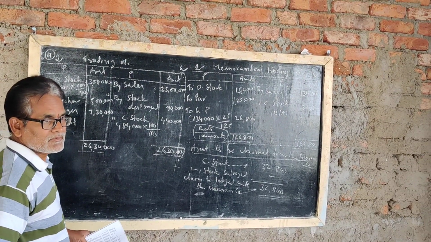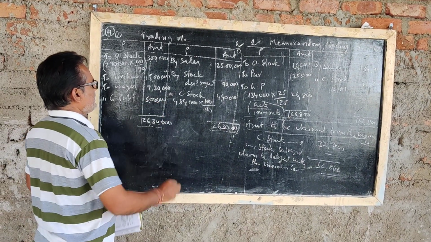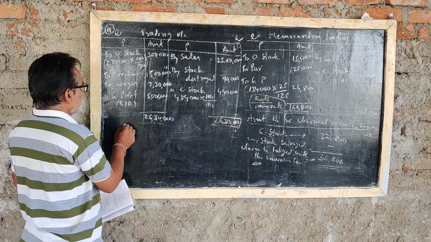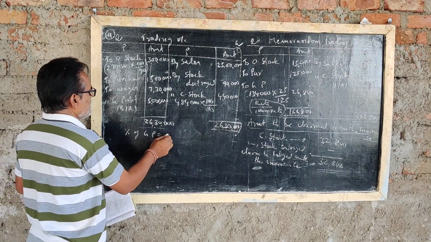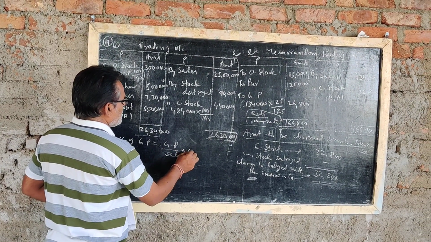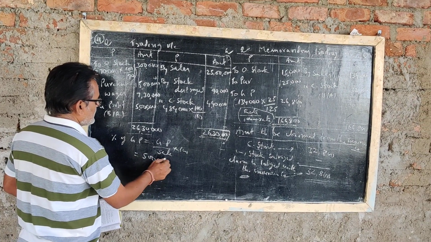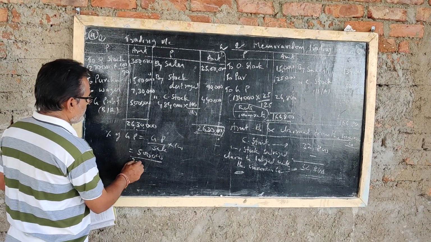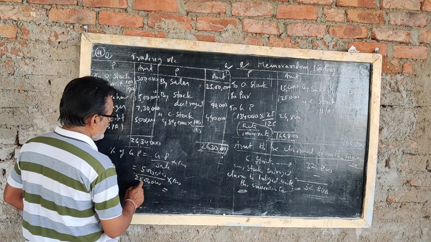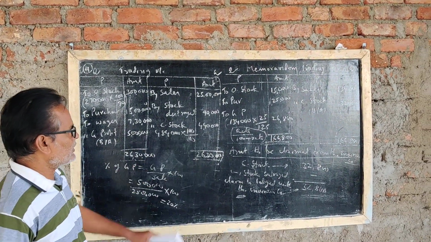Gross profit 5 lakhs rupees. 5 lakhs gross profit, this is the balancing amount. Now percentage of gross profit equals gross profit by sales into 100. Gross profit of 5 lakhs, sales 25 lakhs, into 100, 20%. Now this percentage you can apply in the memorandum trading account.